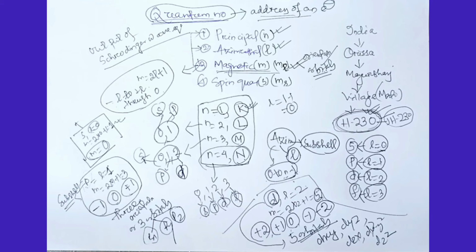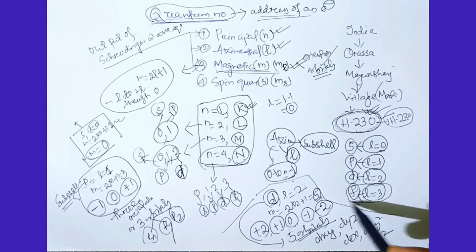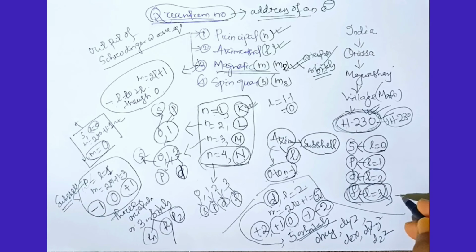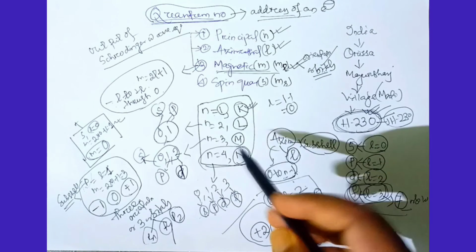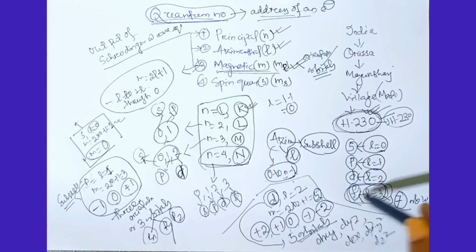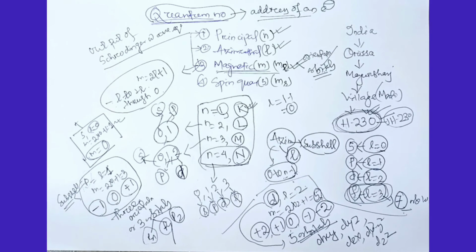Okay. Similarly, how many orientations does the f subshell have? Seven orientations, or 7 orbitals. By calculating with this formula, we can get that the f subshell has 7 orbitals.